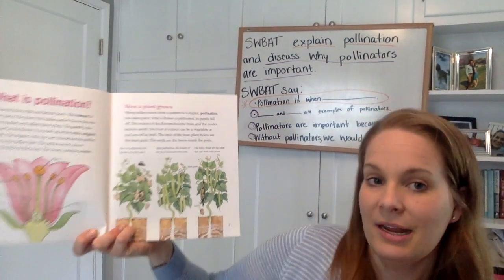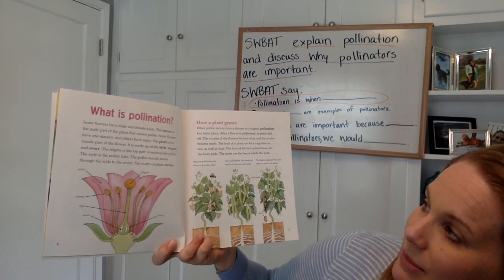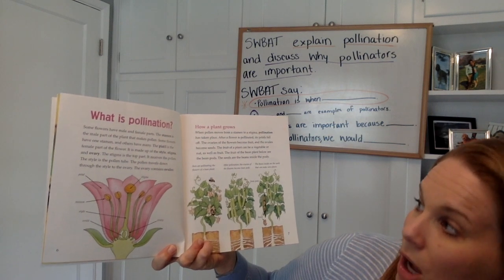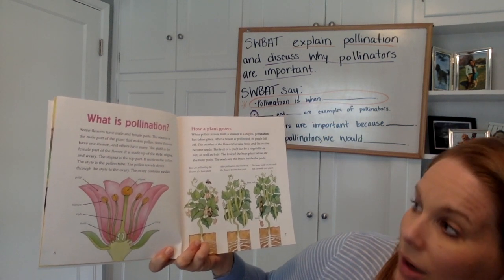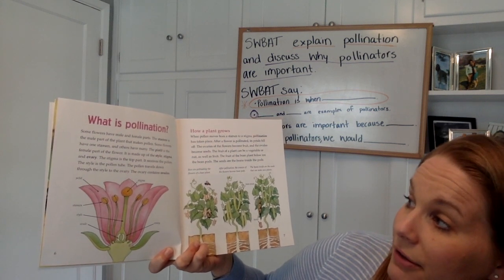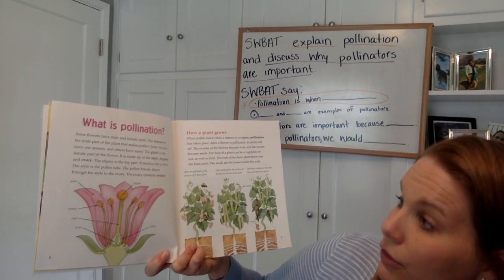What is pollination? Some flowers have male and female parts. The stamen is the male part of the plant that makes the pollen. Some flowers have one stamen and others have many. The pistil is the female part of the flower. It is made up of the style, stigma, and ovary.